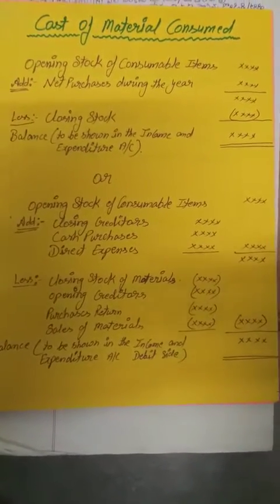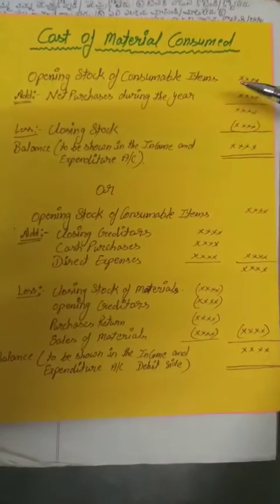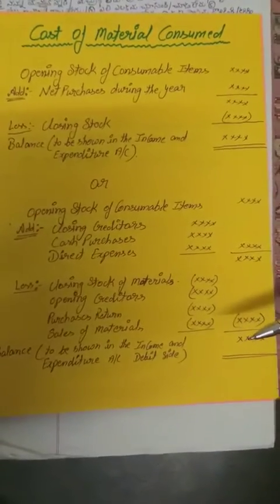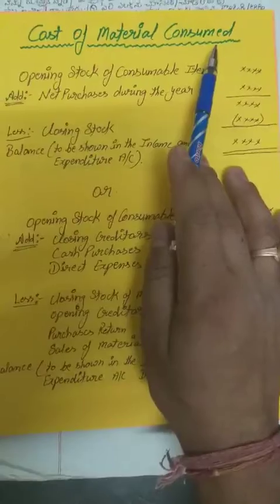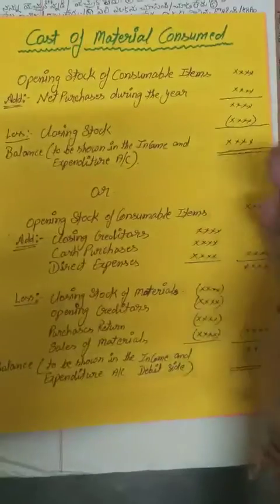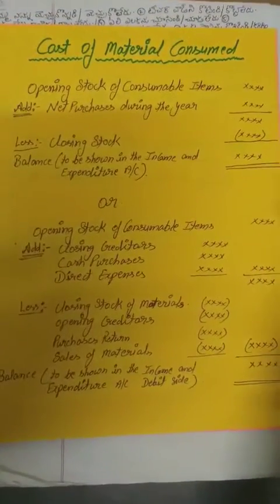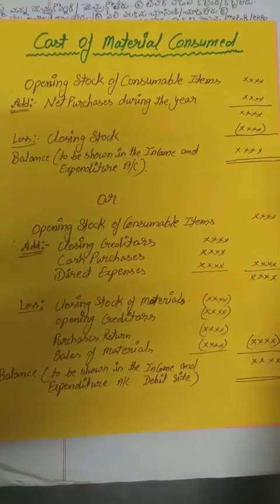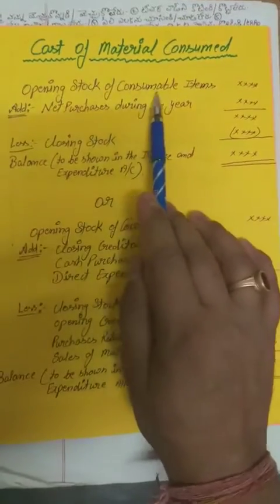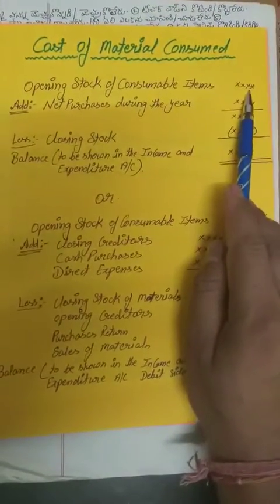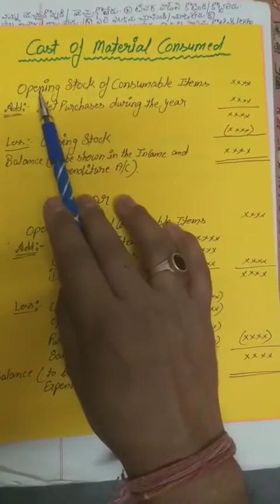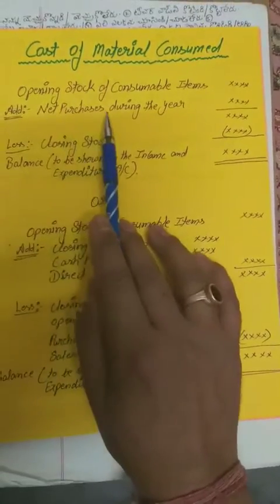Is it clear? So according to these two statements we can learn more about the cost of material consumed. If in the beginning of the year we have the opening stock of consumable items, that may be stationery, sports equipment, medicines, or many more materials we use in our NPO, that is the opening stock of consumable items we have in the beginning of the year. Then we will add to this opening stock the net purchases during the year.